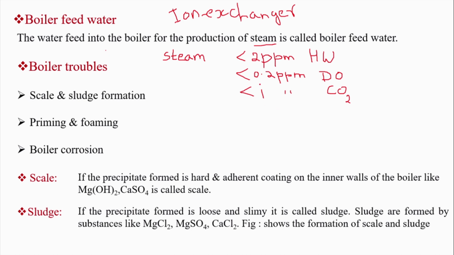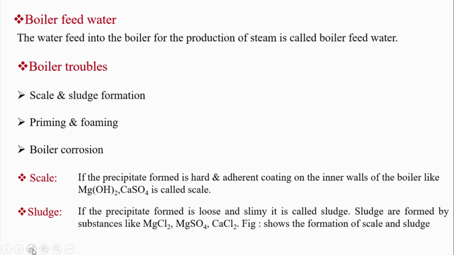If it is not satisfying, and raw water is filled as such into the boiler, then it leads to several problems, like boiler troubles. So let us discuss the different boiler troubles. The first boiler trouble is scale and sludge. So what does scale mean?